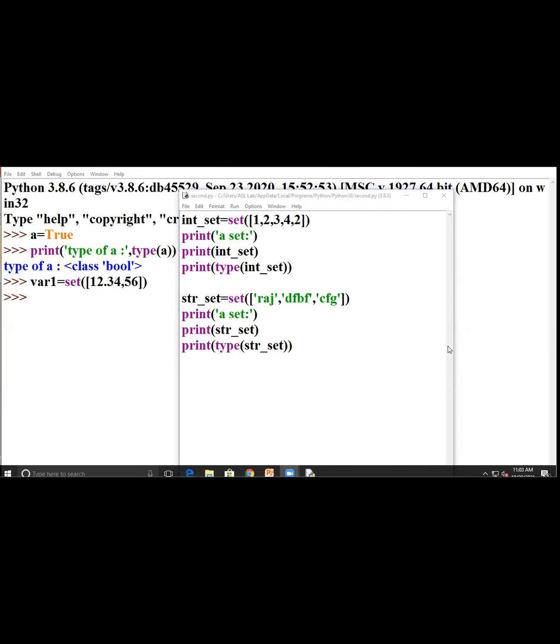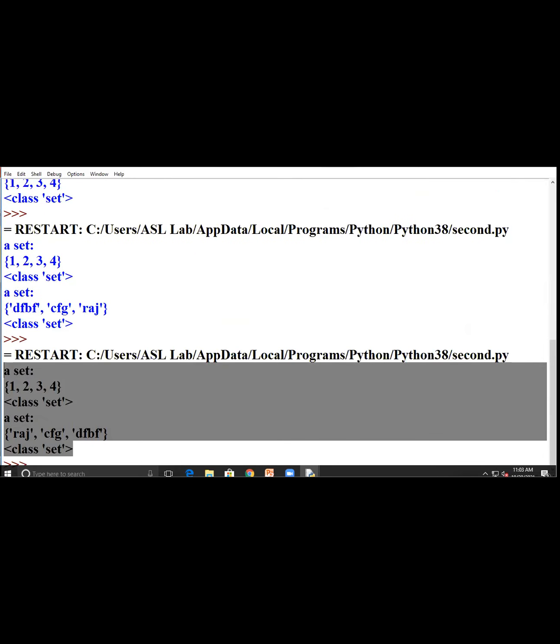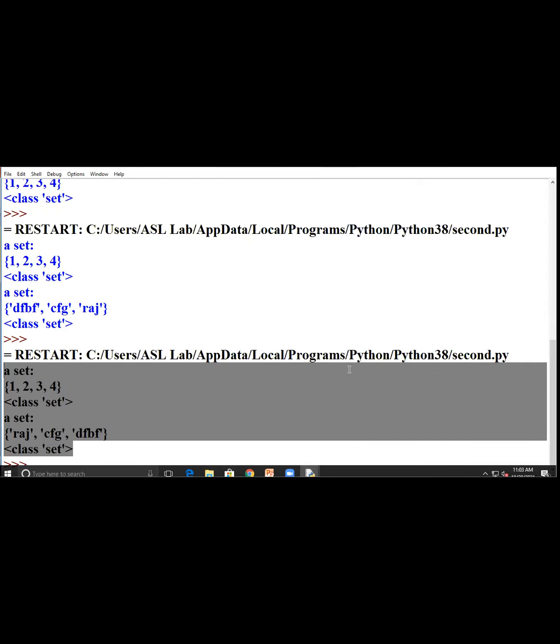Okay. How many of you have completed? Ma'am, please run the program you have written here. Okay, so you have to see the output like this. I want you to write the set for integer, for character, for float, and for double, each different. After that, I will tell you one program in which we combine more than one data type using a user defined method, mixing more than one data type in a single step. Okay.